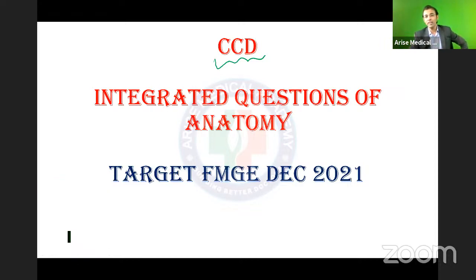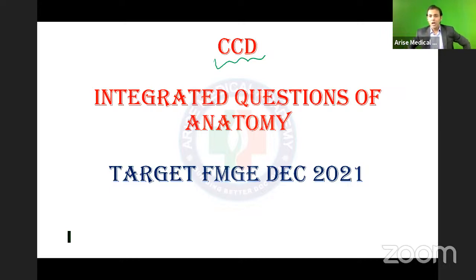Like every Sunday, we are going to have the clinical case discussion. This time we are going to solve the questions of anatomy, and next Sunday we will have clinical case discussion of pharmacology. This time we will solve 15 or 16 questions of anatomy. Next time, super 30 questions of pharmacology will be there, so that you have good orientation about clinical questions. Because these days, even in the MCI exam, they are asking all the questions in a clinically integrated fashion. I hope your preparation for the December FMGE exam is going on well, but you should also have the orientation of clinical questions.